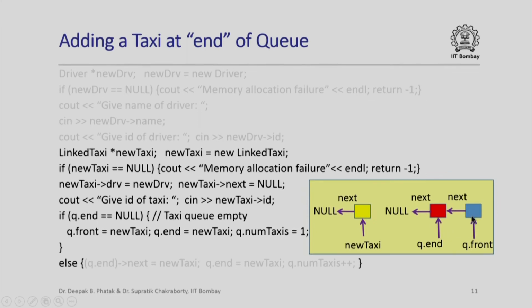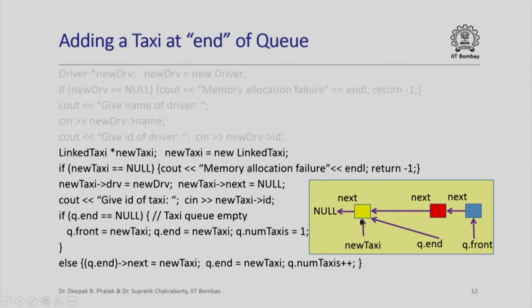The next member of the front of the queue is pointing to the next taxi in the queue, and the next member of the taxi at the end of the queue is pointing to null. And here is the new taxi whose next member is already pointing to null. That is what we did here. Now, in order to add this new taxi at the end of the queue, we should simply make the next pointer of whatever was originally at q dot end point to this new taxi, and we should make q dot end also point to this new taxi.